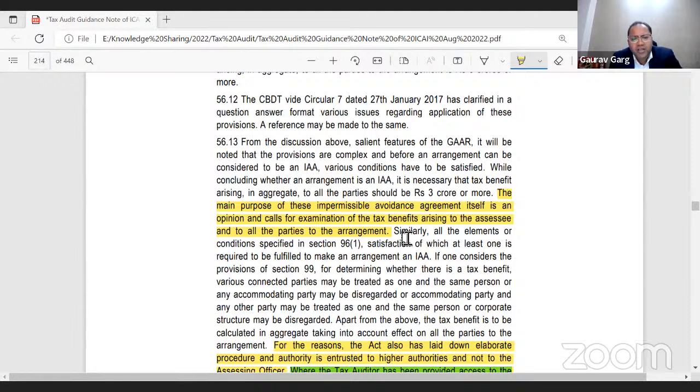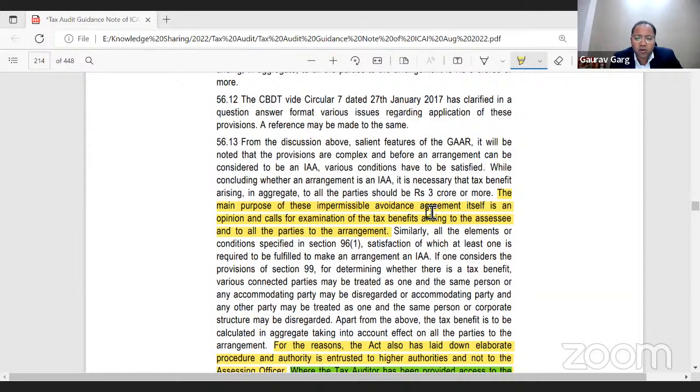So, what the Institute apparently wishes to highlight is that it is simply not verifying or auditing the figures. It is indeed giving an opinion on whether the arrangement which the taxpayer has entered is impermissible or not. And we have seen the Shome committee report. It talks about it being highly advanced, and it needs training.